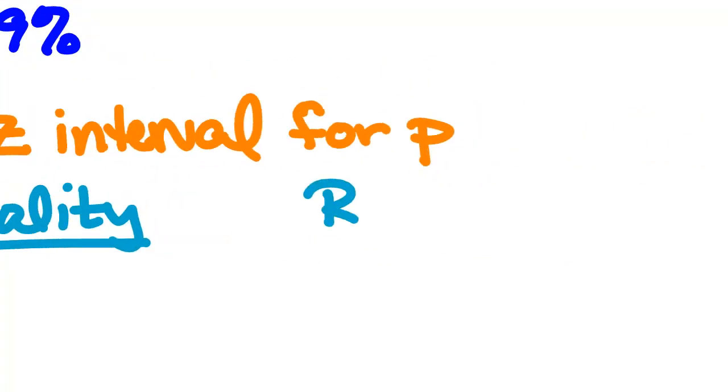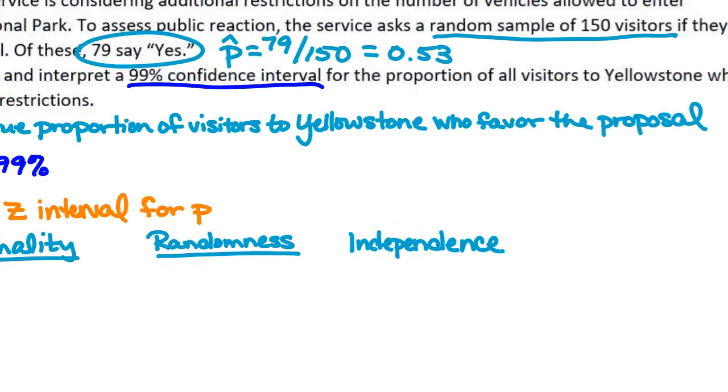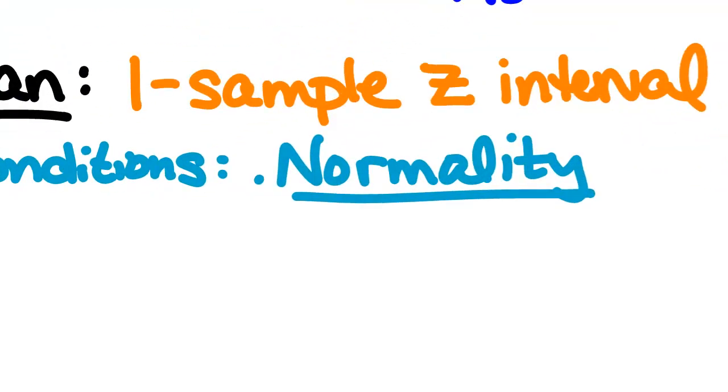Randomness. And what was the third one? Independence. Normality, randomness, independence. What do I need to do for normality? Large counts.